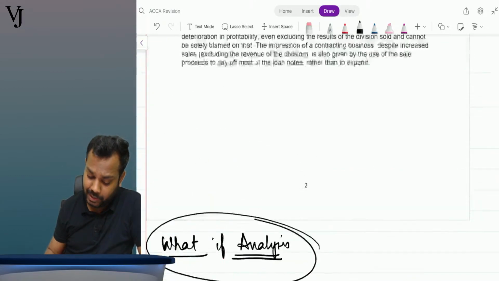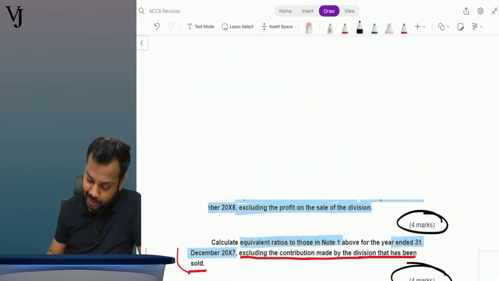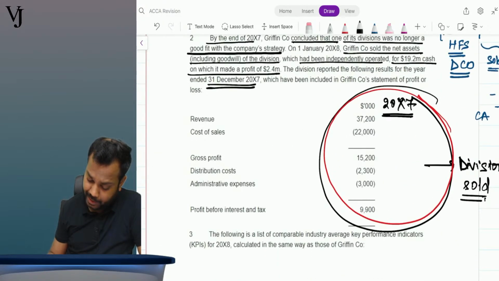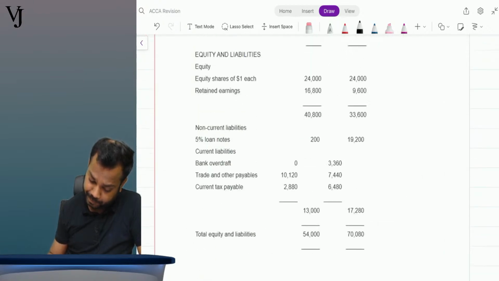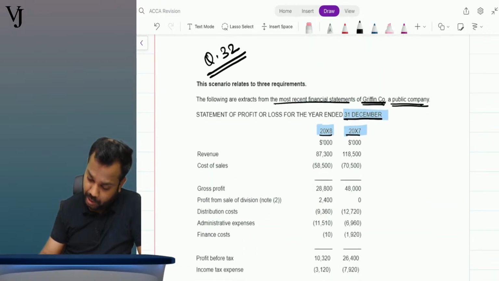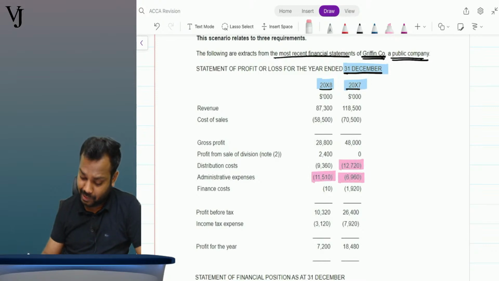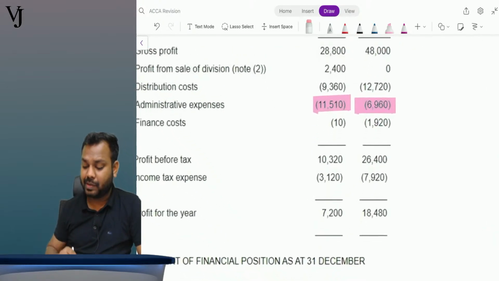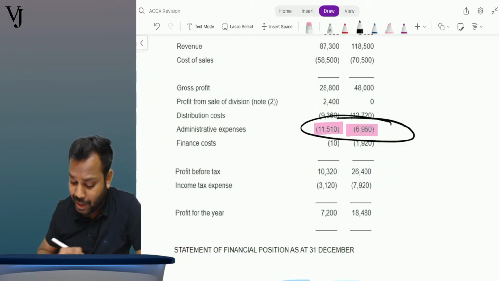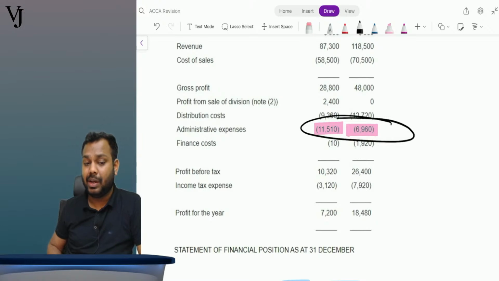Second point, if you just see here the P&L, operating expense has increased significantly. See here, the operating expense has increased significantly. Admin expenses increased significantly, right? Now the entity needs to investigate further why this admin expense is increasing so significantly, right?